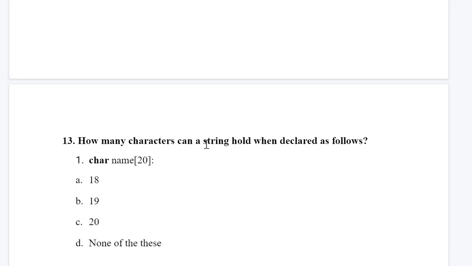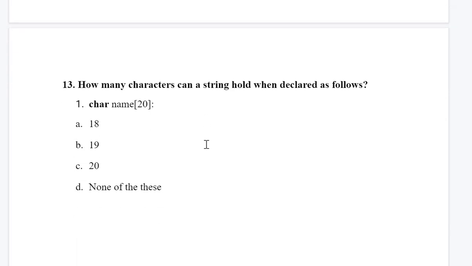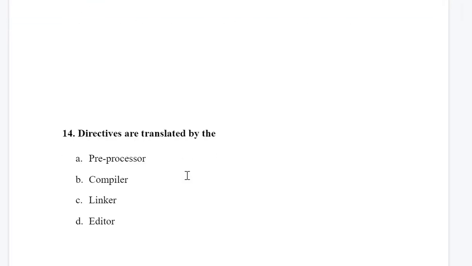Next is, how many characters can a string hold when declared as follows? Char name 20. As we have studied in strings, the length of the string is mentioned in the brackets, so 20, it can hold 20 characters in this name variable. So option number C is the correct answer.